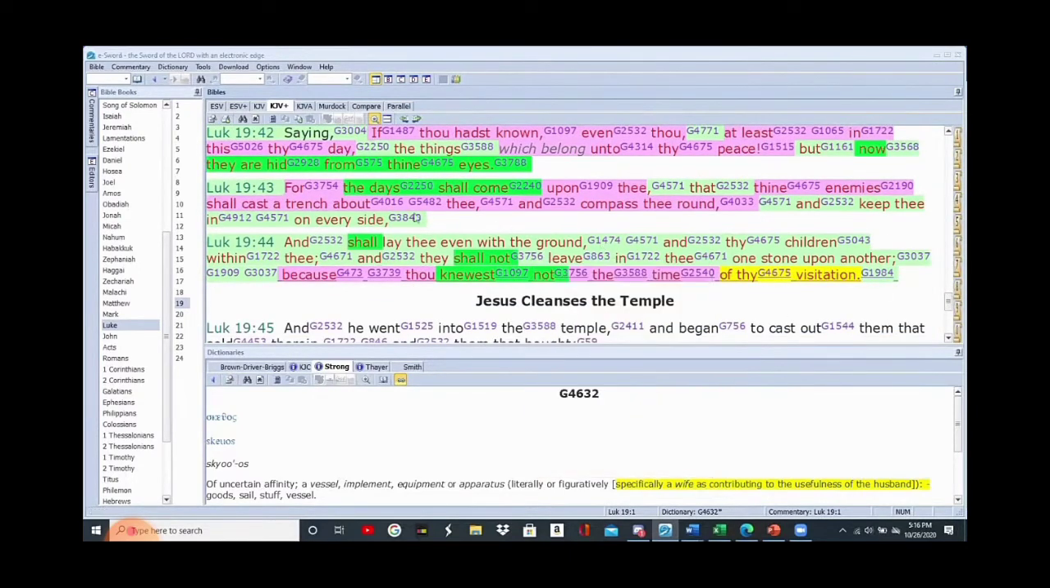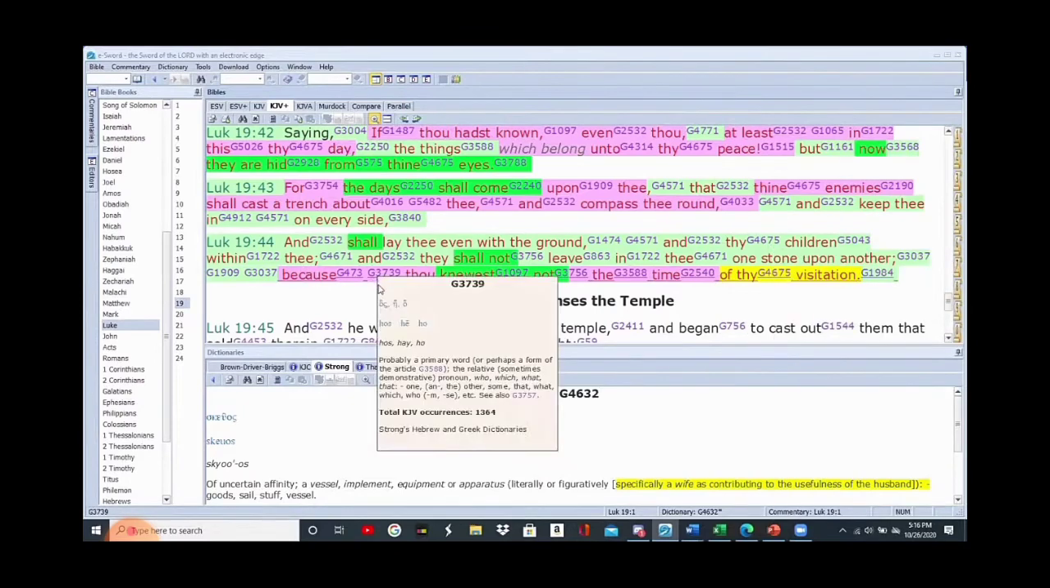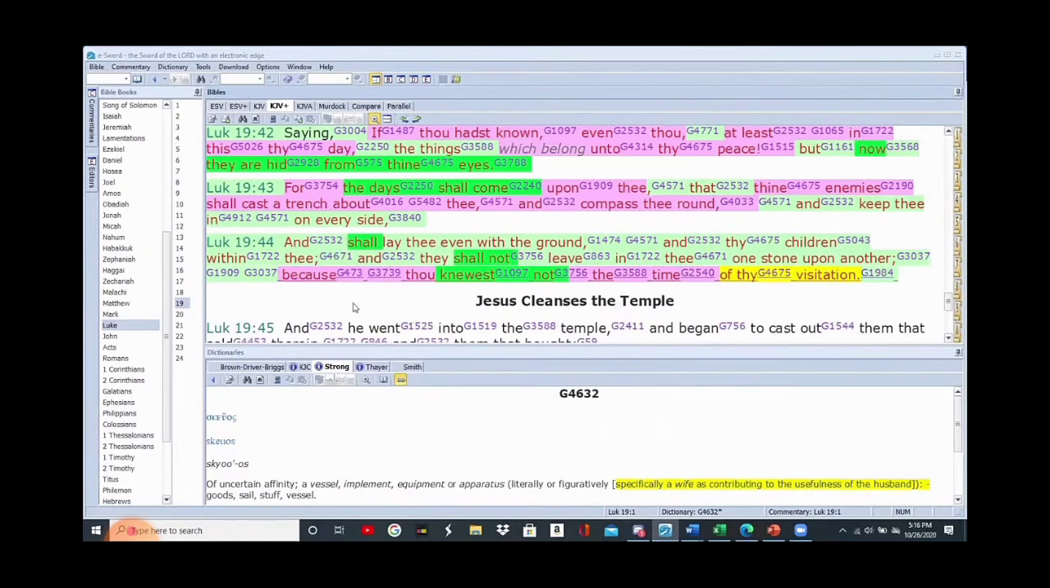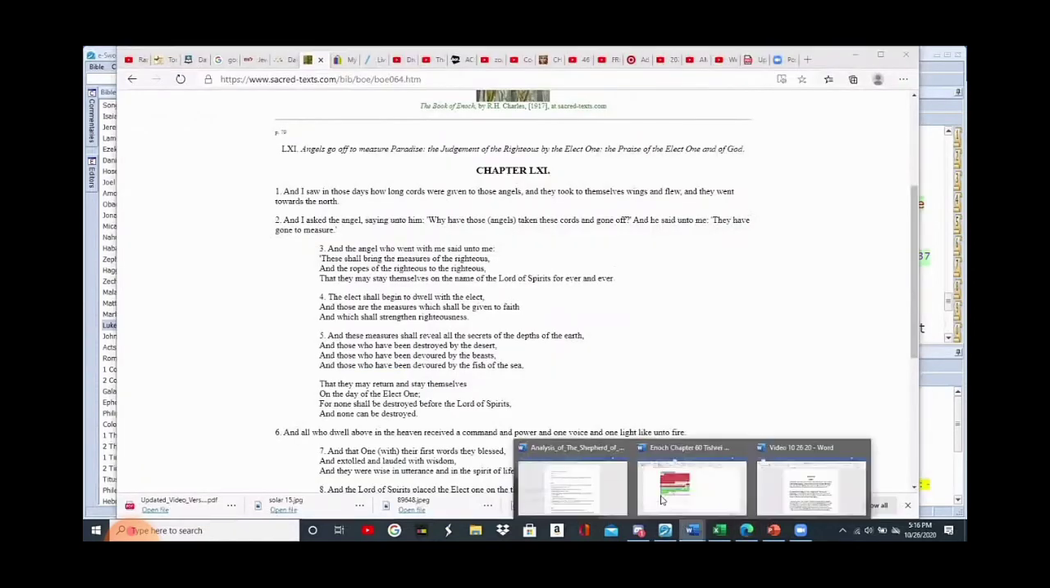This is the destruction talked about in Daniel 9, the desolations of Jerusalem. Jesus himself is telling us, and shall lay thee even with the ground. And what else? And thy children within thee, and they shall not leave in thee one stone upon another. Here it comes. Because thou knewest not the time of thy visitation. Thou knewest not the time of thy visitation. What did he just tell us? What did we just see in that verse?